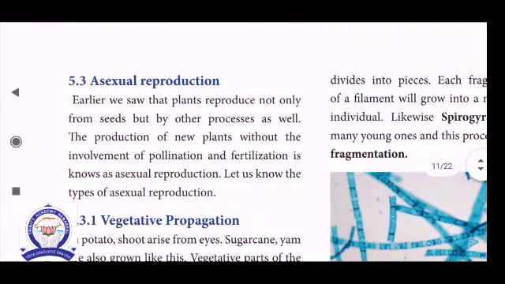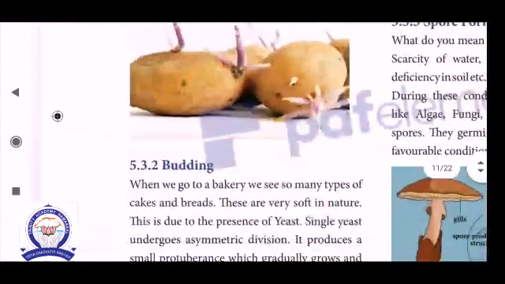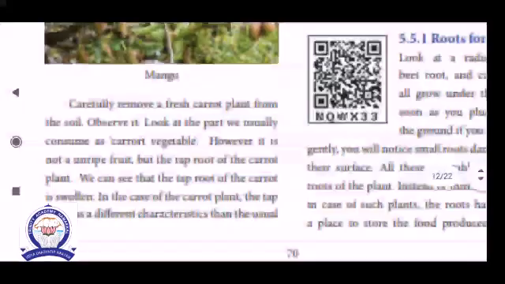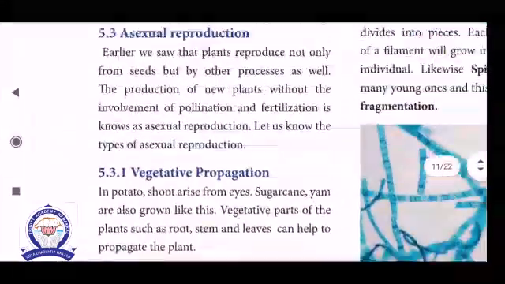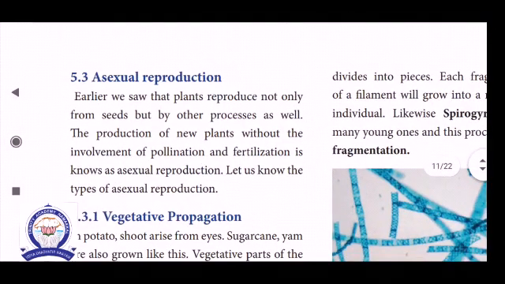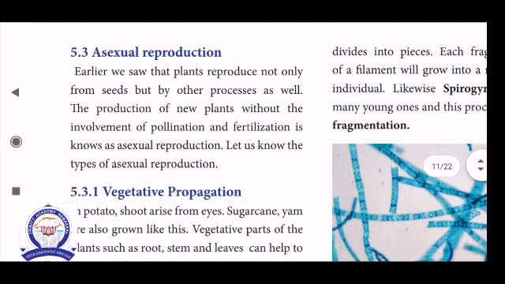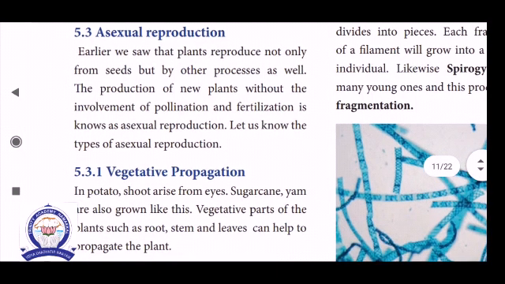Next topic, asexual reproduction. As already told, sexual reproduction means fusion of both male and female gametes. Whereas asexual reproduction is without fusion of gametes. The production of a new plant without involvement of pollination and fertilization is known as asexual reproduction.